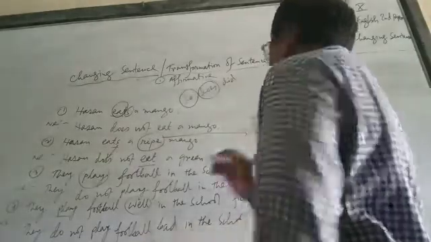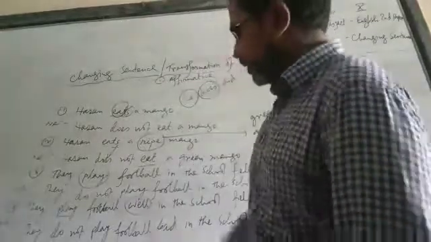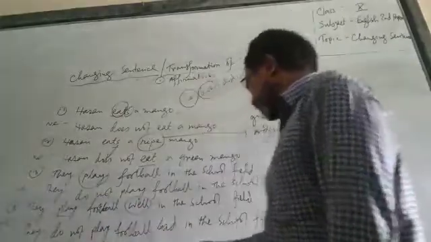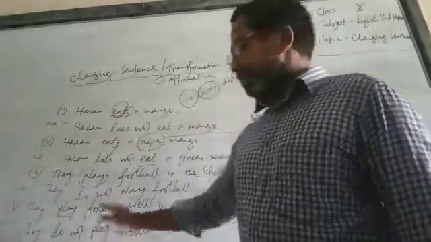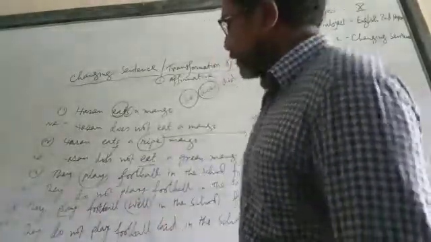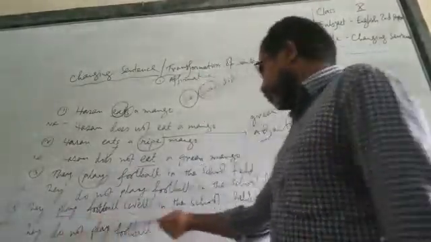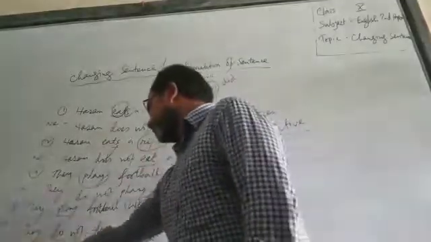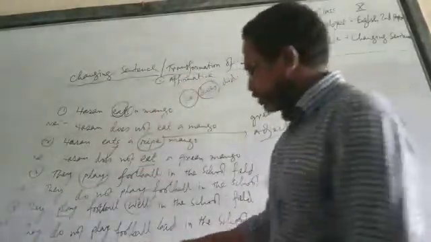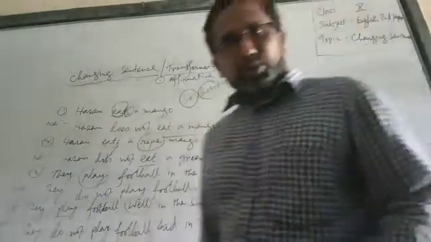So dear students, again look at these sentences. You can see: they play football well in the school field. I wrote: they don't play football well in the school field. So have you found any difference according to the meaning between the two sentences? No. Actually there is no difference according to the meaning. Very good. In the negative, I wrote they don't play football bad. Instead of well I used bad, because bad is the antonym of what? Well. Have you got the point?